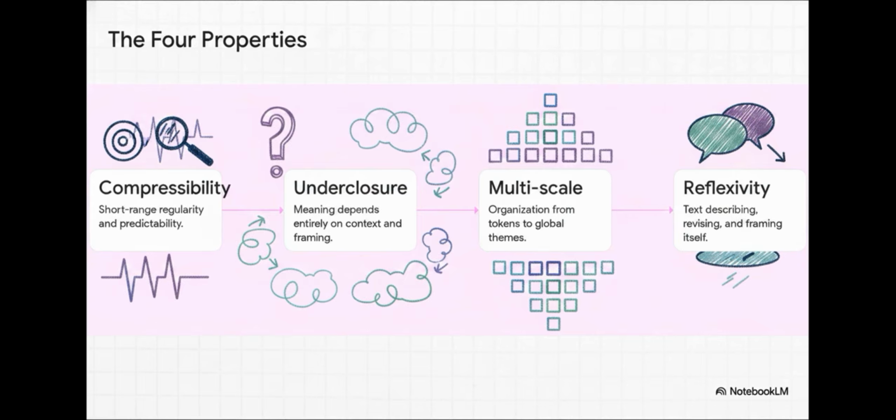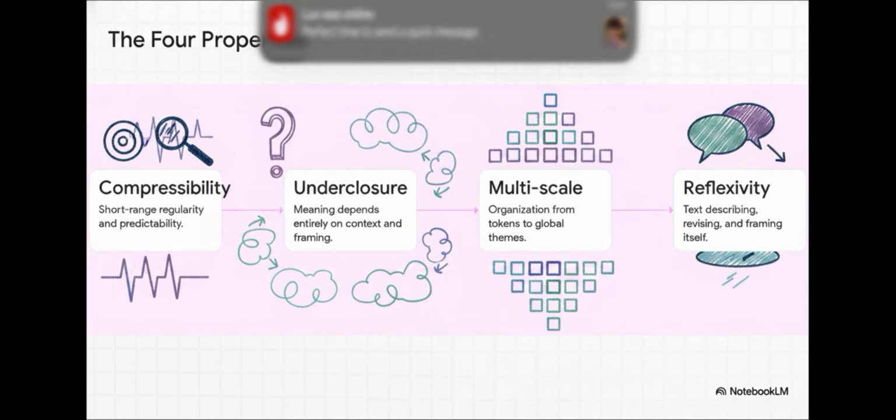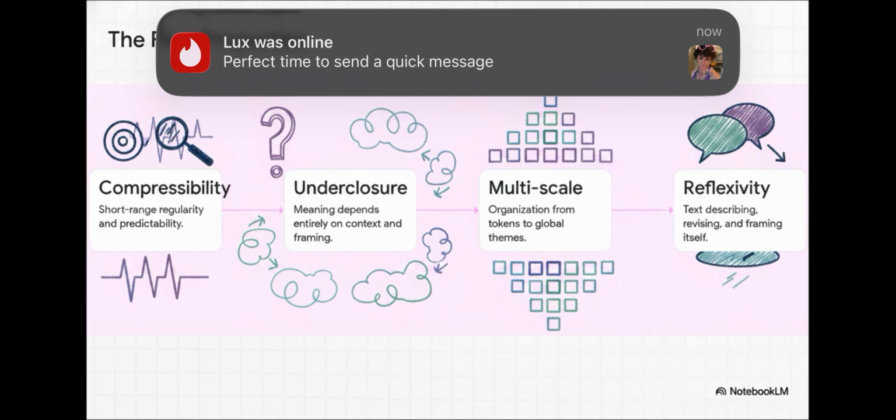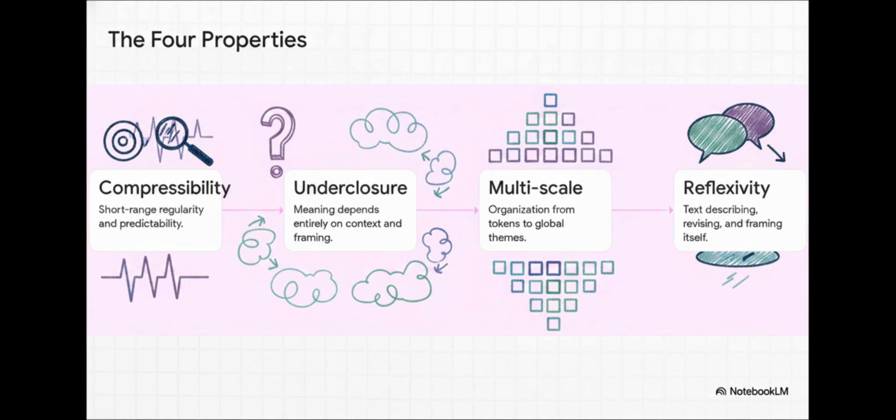Duran identifies 4 unique properties that create this chaotic environment. First, there's local compressibility. Basically, grammar and idioms are highly predictable, which gives AI models a really great initial grip on the language. Second is global underclosure, meaning is literally never final. It entirely depends on context and how things are framed. Third, we have hard multi-scale structure. Just because you master letters doesn't mean you master sentences, and mastering sentences sure doesn't mean you grasp global themes. And finally, the wild card, reflexive self-description. Text can actually describe, revise, and even argue about other text. When you put all 4 of these together, they create an unmatched, wildly tangled ecosystem.